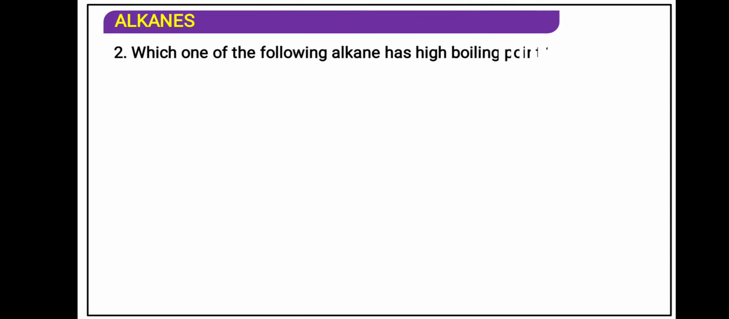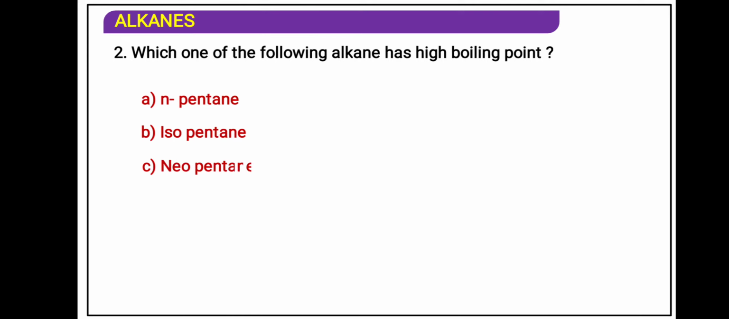Which one of the following alkanes has a high boiling point? More boiling point means a more straight chain compound, and if there is a branching chain, the boiling point will reduce. Now N-pentane will have 5 carbons. Isopentane will also have 5 carbons, but one of the carbons will have a branch at the second position. So isopentane means 2-methyl butane. Neopentane means 2,2-dimethyl propane, and propane is nothing but 3 carbons. So with a high boiling point, a straight chain compound with strong van der Waals intermolecular force of attraction, pentane is the answer.